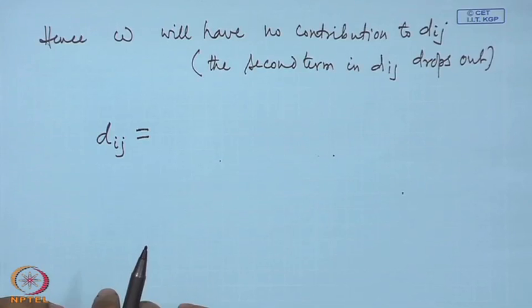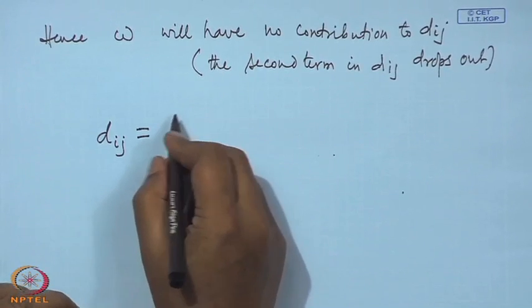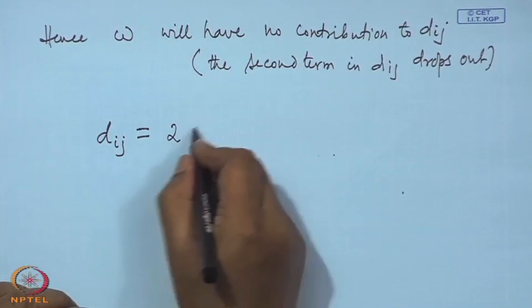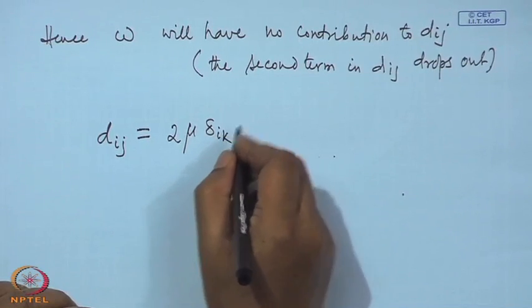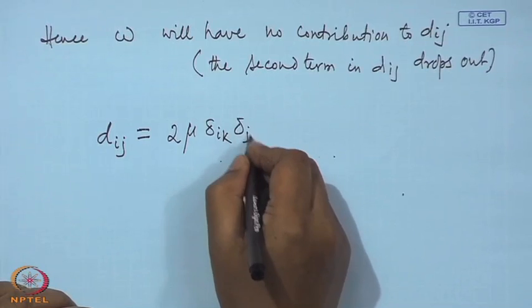How much is it? Okay, we want to write it in full: 2 mu delta_ik delta_jl.